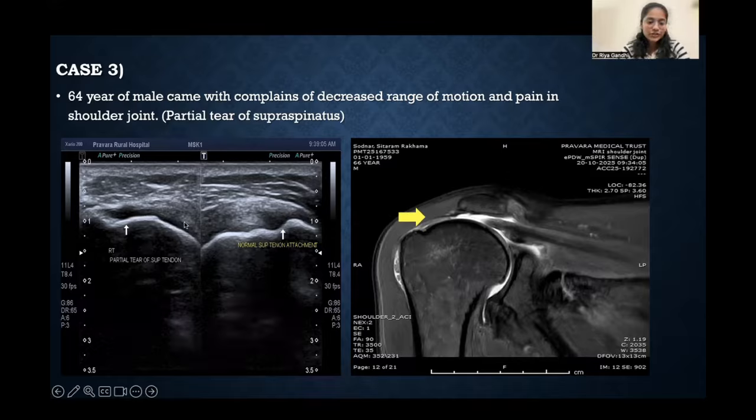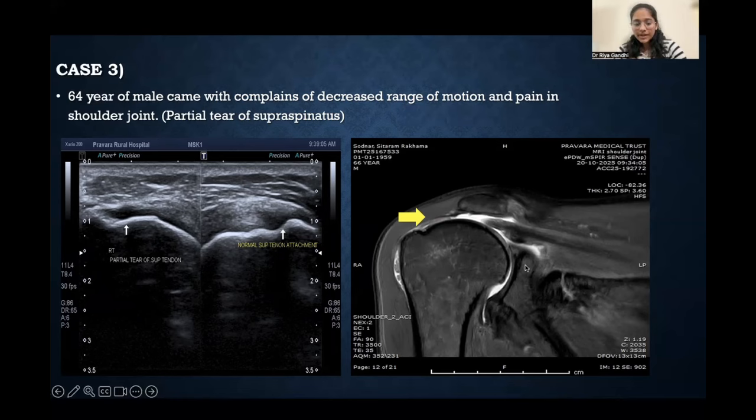Here we should not confuse this with a tear. This is because of anisotropy. So when we make the probe perpendicular to the fibers, this is not seen. And this is how we can differentiate between tears and anisotropy.